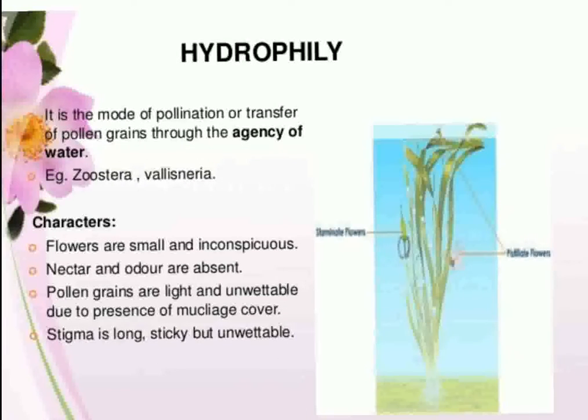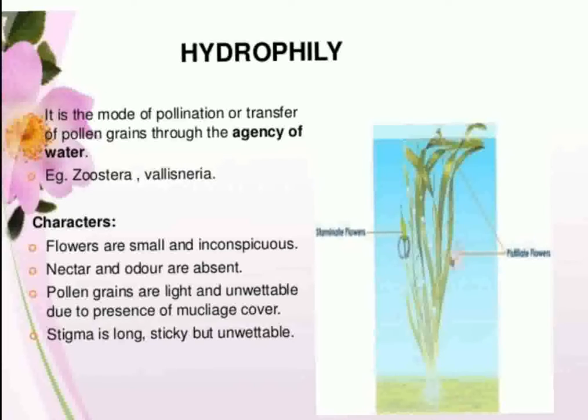Next is hydrophily. It is the mode of pollination or the transfer of the pollen grains via the agency of water. There are several plants where it occurs. Most important, I have given two examples, Zostera and Vallisneria. Now, what are the characters of the flowers of the plants which undergo pollination via the agency of water, or hydrophily?